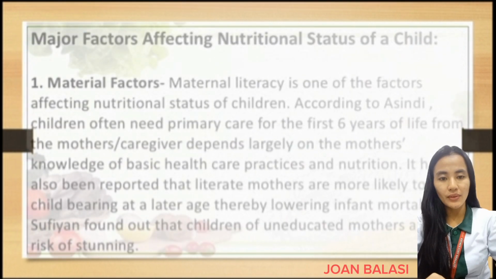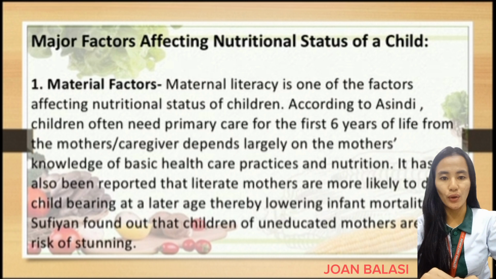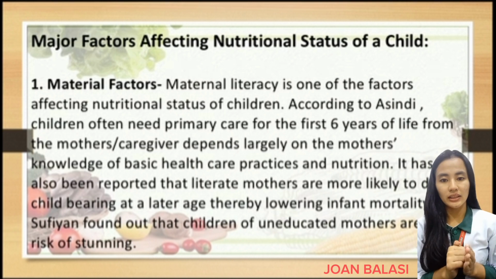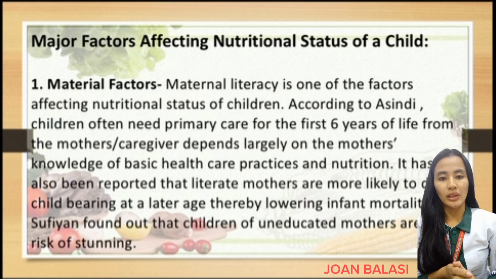So next are the major factors affecting nutritional status of children. Number 1 is maternal factors. Maternal literacy is one of the factors affecting nutritional status of children. According to Asinti et al. 1990, children often need primary care for the first 6 years of life from the mothers, and the quality of care given by the mothers depends largely on the mother's knowledge of basic healthcare practices and nutrition.